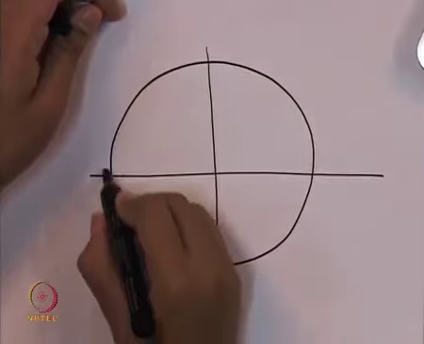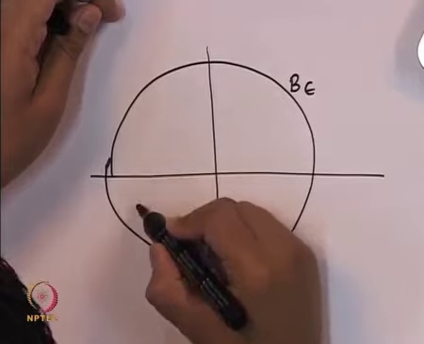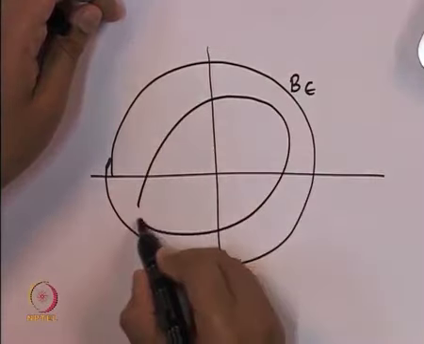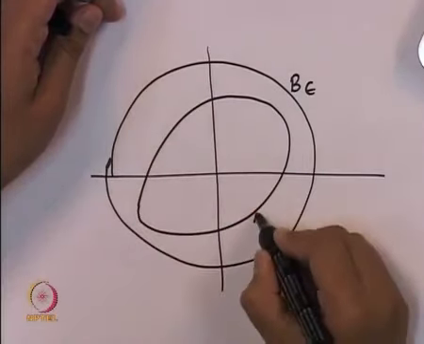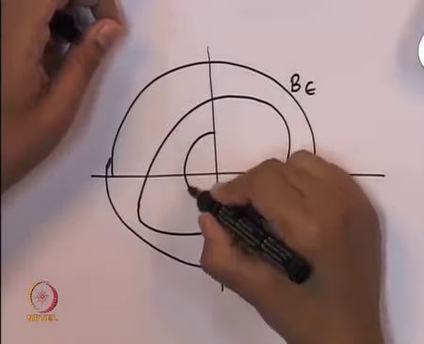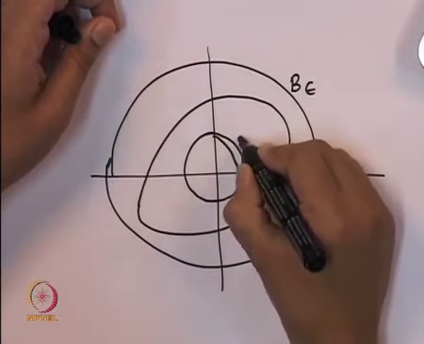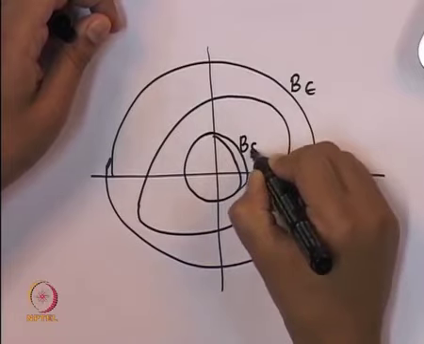This is our ball B epsilon. There is this set which is not a circle, it is not a ball. This is omega c, and inside this there is a ball B delta, BD, sorry, we have now called it BD.